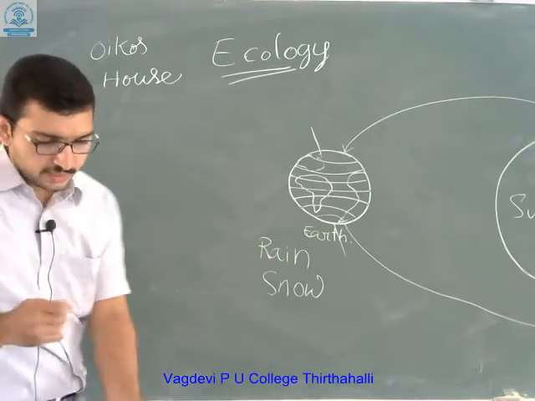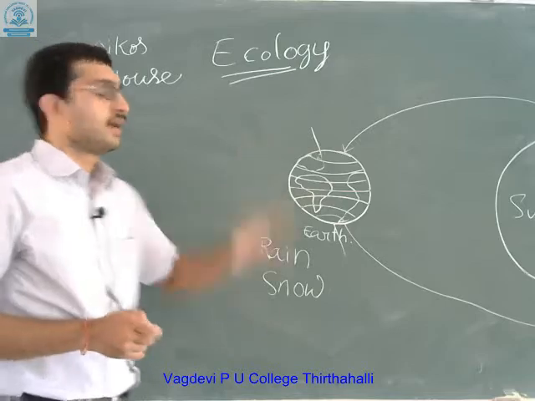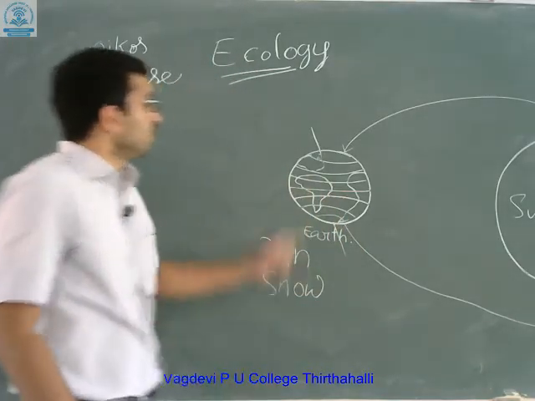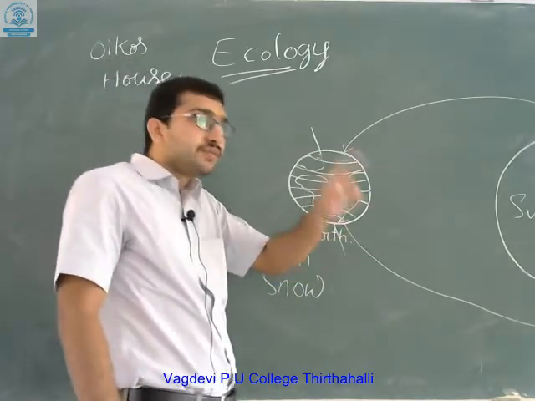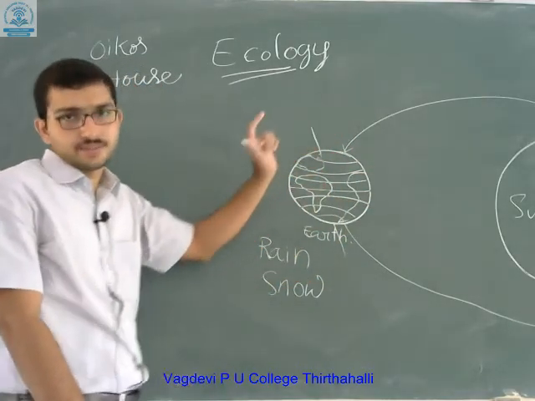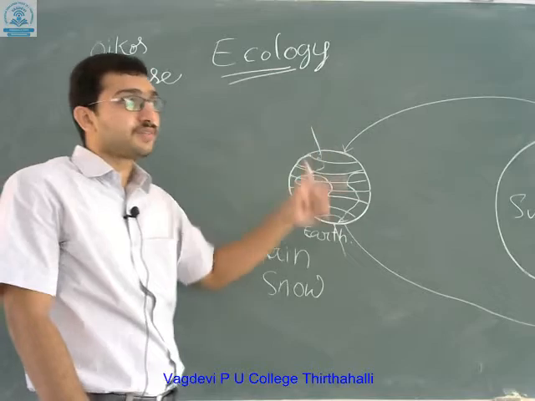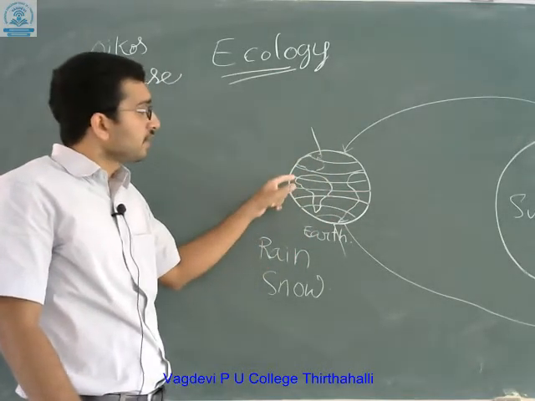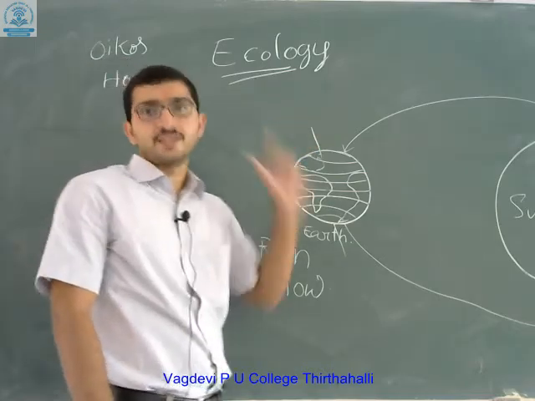Ultimately what you are going to see is the habitat which is present on this earth. Now the habitat is different from one region to the other region. Why is it different? Due to the temperature. Due to this temperature, the habitat gets some variations in it.